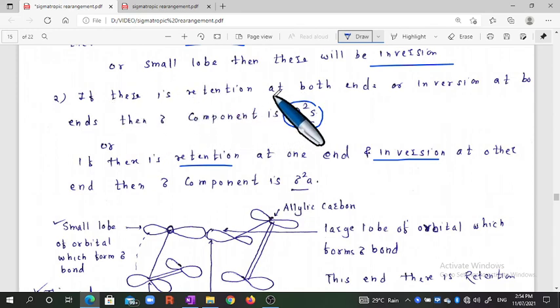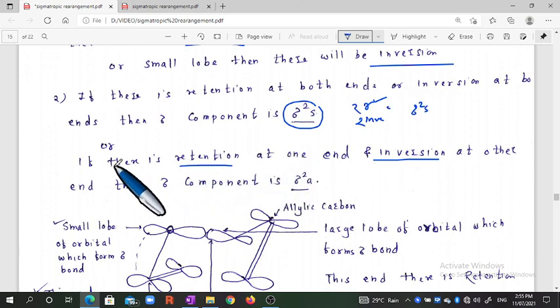If there is retention at both ends or inversion at both ends, then the component is the sigma 2 s component. If both ends have retention in configuration or inversion in configuration, then it is a sigma 2 s component.